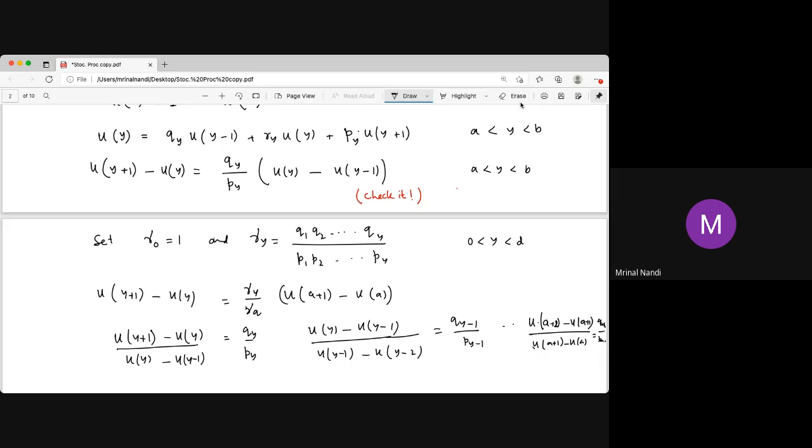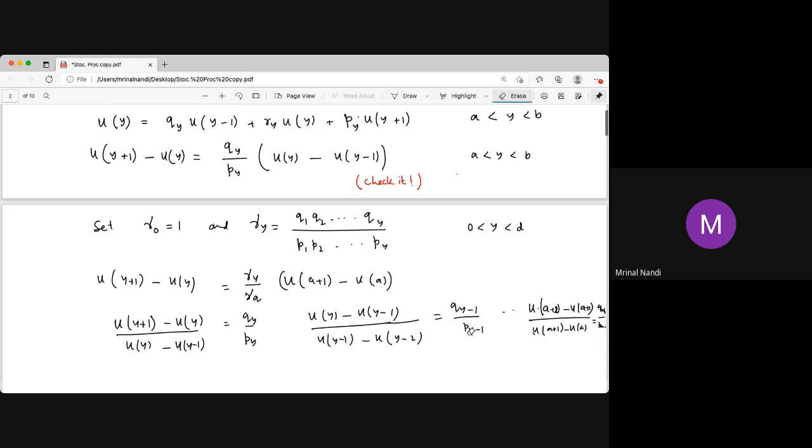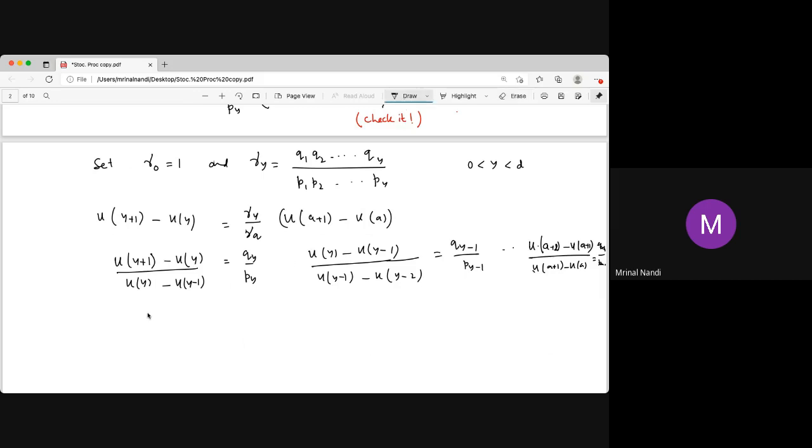Now multiply all of these. You get Uy plus 1 minus Uy divided by Ua plus 1 minus Ua, which is Qy up to Qa plus 1 over Py up to Pa plus 1.